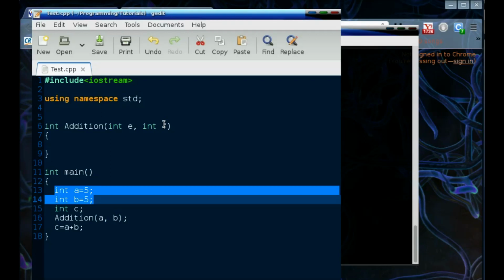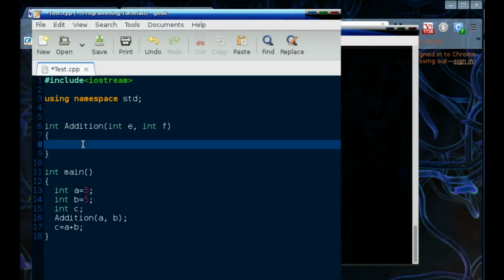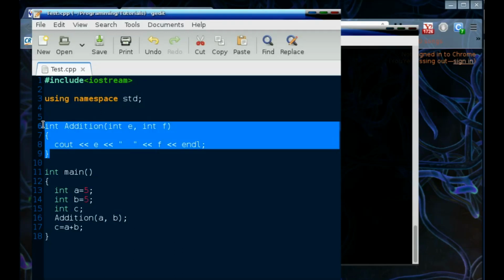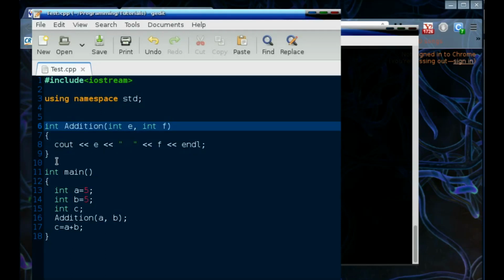e and f respectively. All right, so now here inside this function, if I want to do cout e, and let's say I give some space and I want to do f. Now this is going to give me whatever value is stored in a, it's going to print here, and whatever value is stored in b is going to print here. All right, so this e and f are called the local variables of this particular function. This e and f only exist for this function, they do not exist anywhere else.